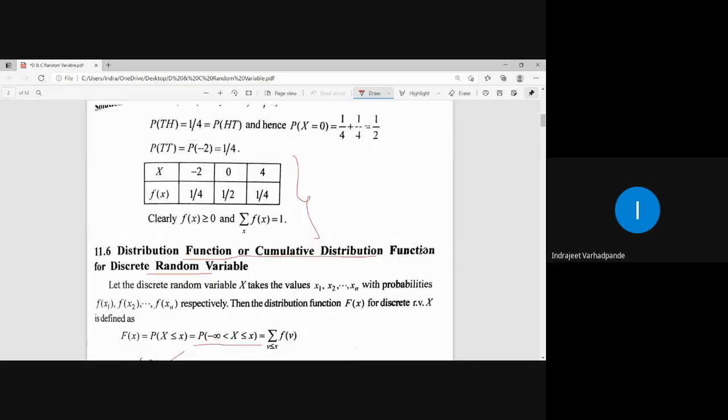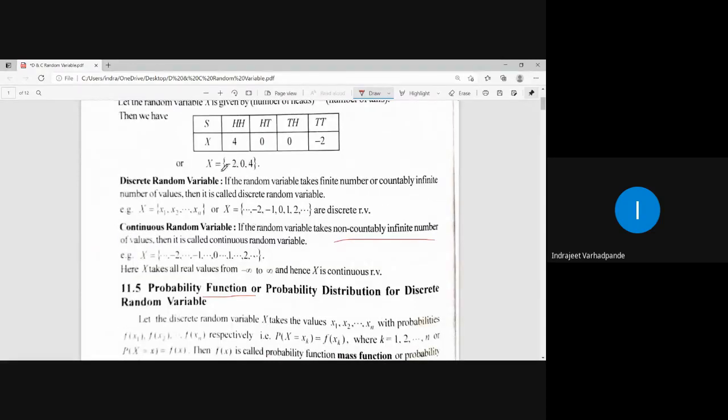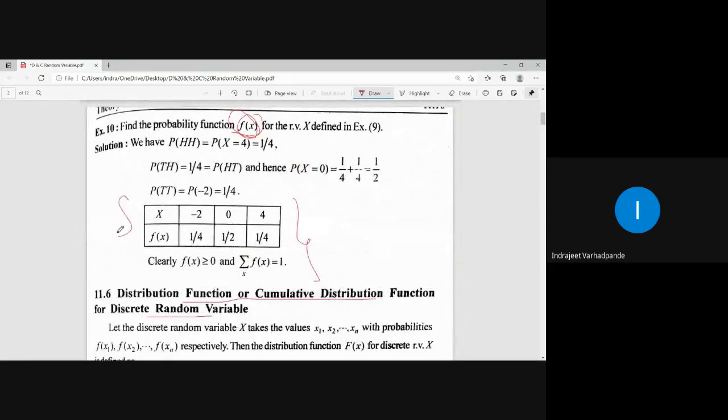Now I have calculated the probability mass function or probability function, small f of x, for the given particular example, which is minus 2, 0, 4. The way of making a chart is nothing but the probability distribution or probability mass function for the discrete random variable.